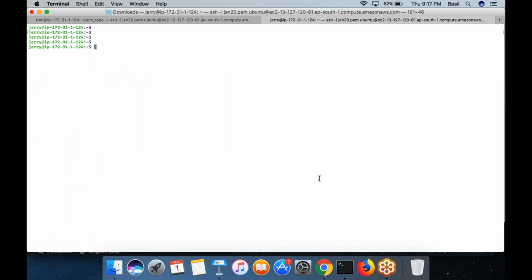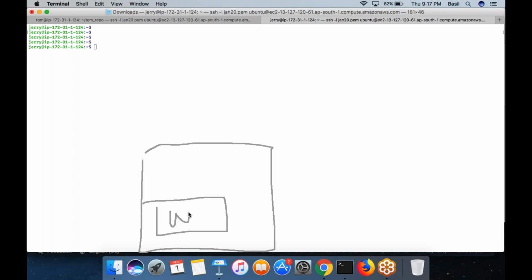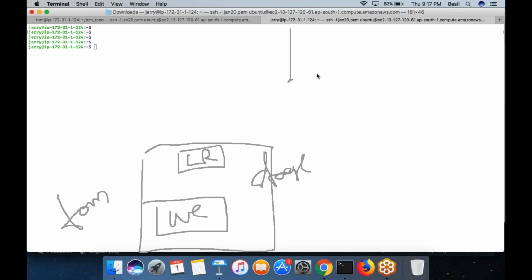So first he needs to get the remote repository to Jerry's computer, of course. Now Tom has everything. He has the working copy, then he has the staging repository, then he has the local repository. All these things Tom has. Then you have the remote repository where Tom can push his changes.